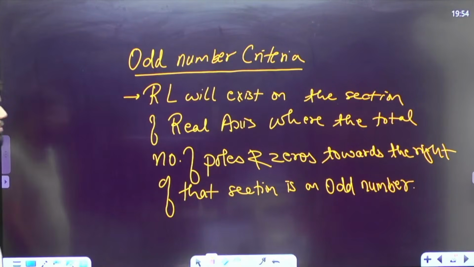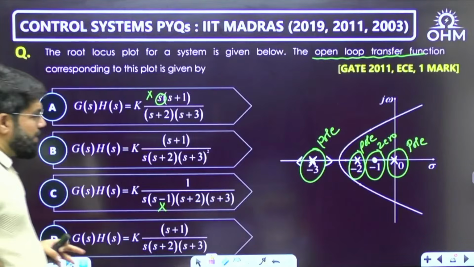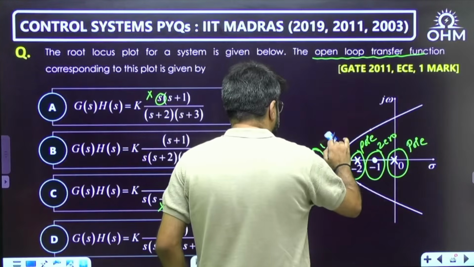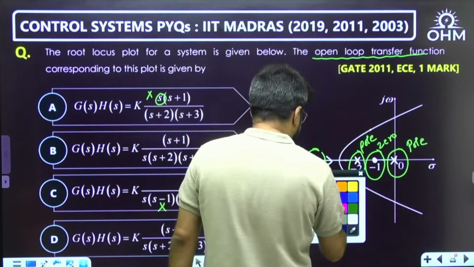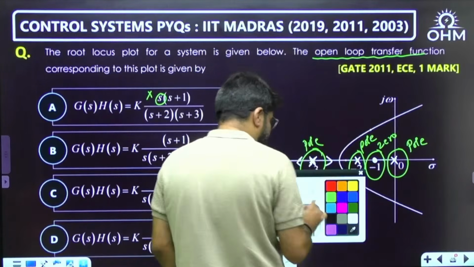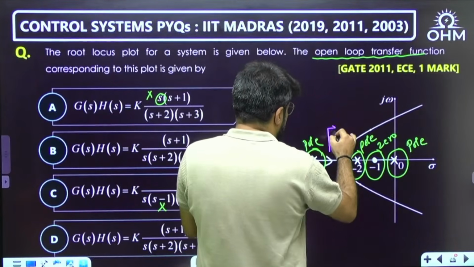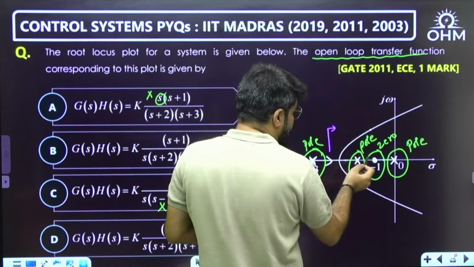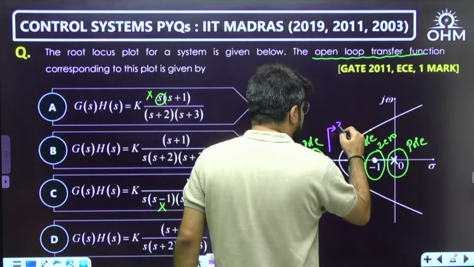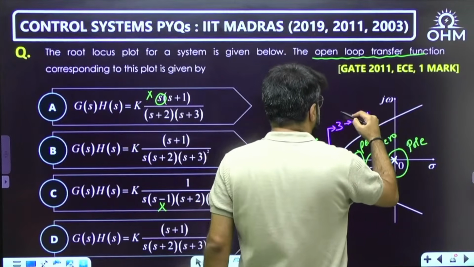Now let's see what is going to happen here. If I take this root locus diagram, this is a pole, but whether it is a single pole or a repeated pole is what we are trying to figure out. Root locus exists here also. The arrows shown are the branch arrows. How many poles and zeros are seen to the right? You have to combine poles and zeros. This is 3, which is odd. That is why root locus exists here.